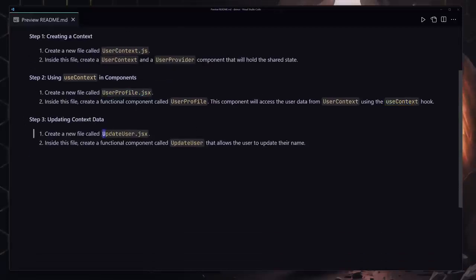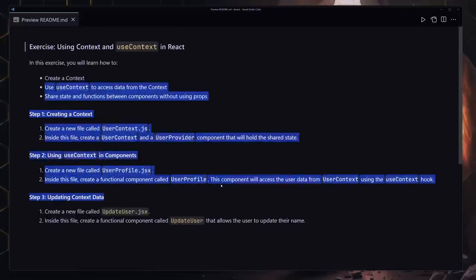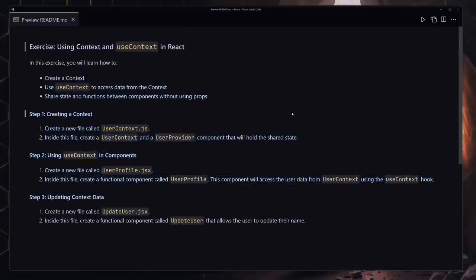So once again, you're going to have to create the UpdateUser.jsx file, and inside that file you have to define the component, then use the useContext, which will allow you to access that data and somehow update that data. So give it your best shot. If you can't do it, that's completely okay. Then come back and watch the solution, and now I'm going to give you my solution.